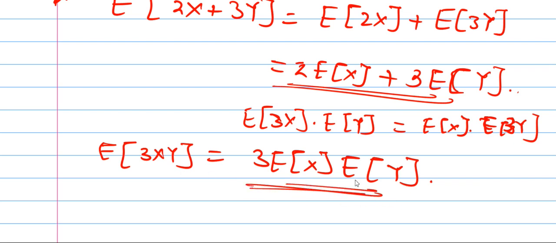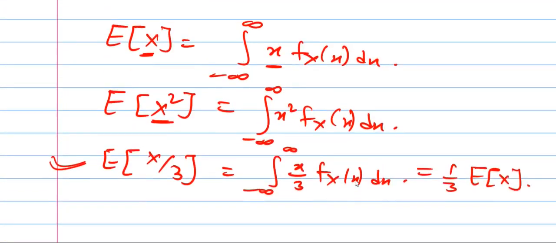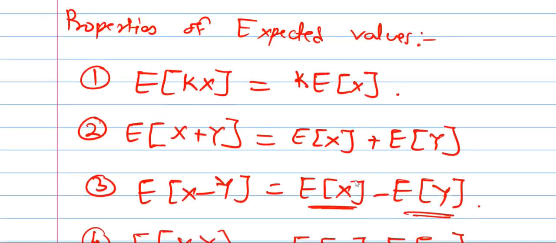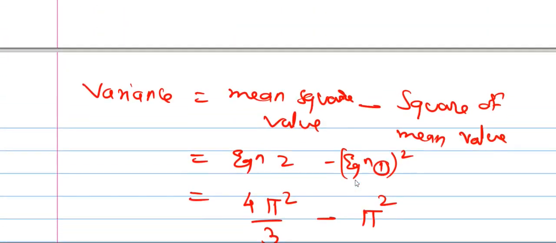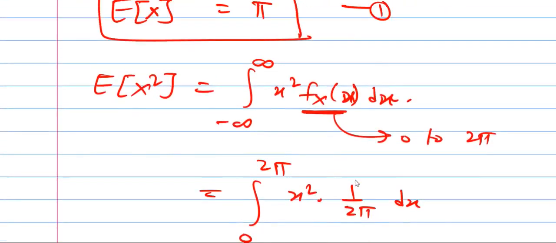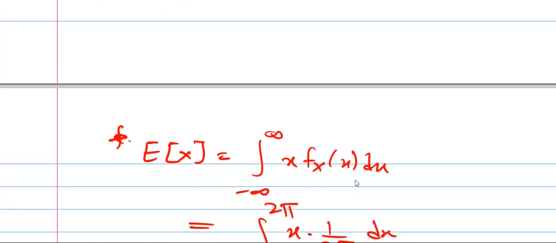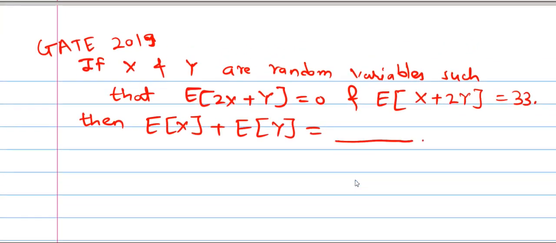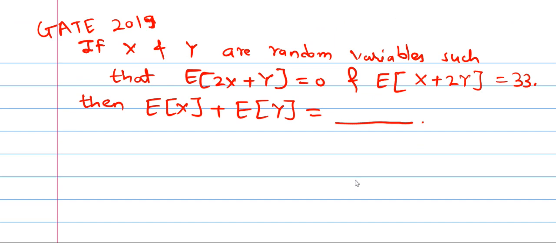Now let's look at one GATE exam question in the year 2019 for 1 mark. So two equations we need to solve in this question. The question is, if x and y are random variables such that E of 2x plus y equal to 0 and E of x plus 2y equal to 33, then find E of x plus E of y. Solution. So E of 2x plus y equal to 0.